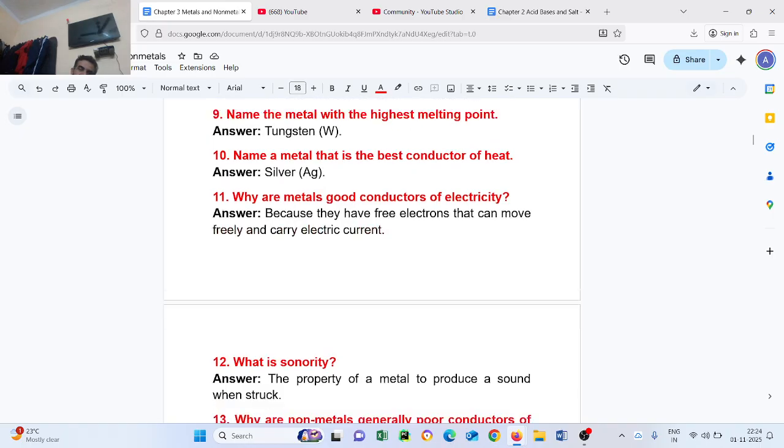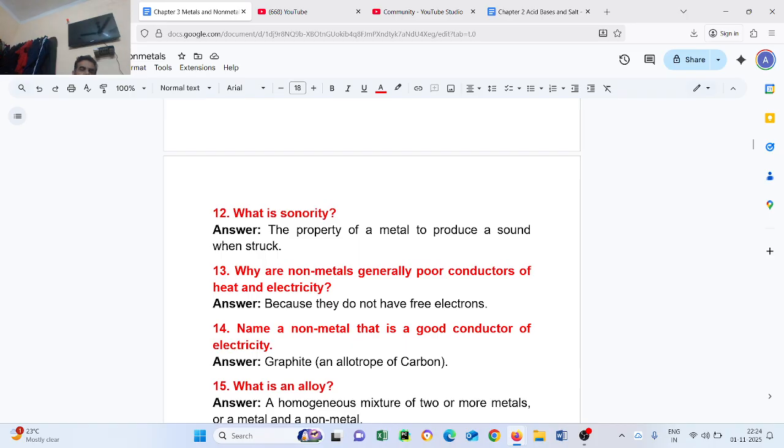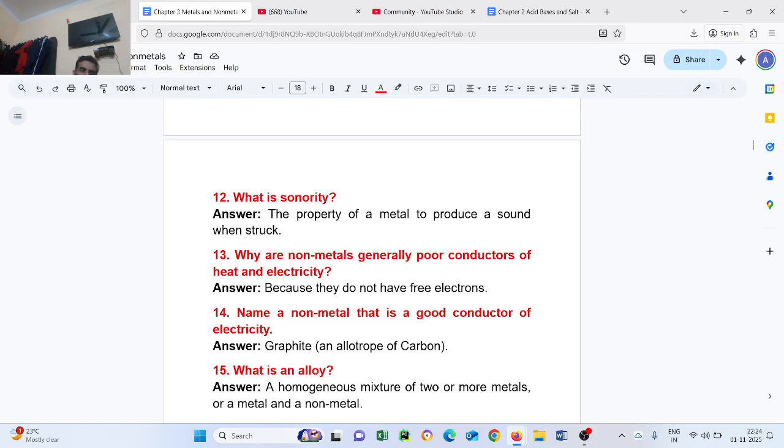Question number 12. What is sonority? The property of metal to produce a sound when struck is called sonority. Question number 13. Why are non-metals generally poor conductors of heat and electricity? Because they do not have free electrons.